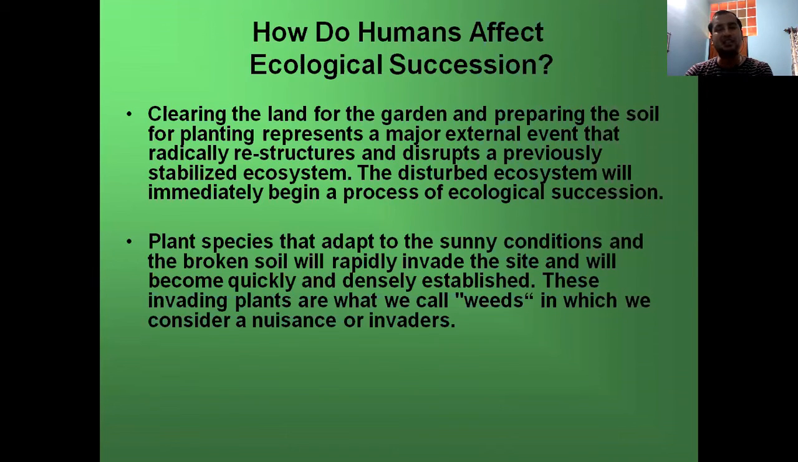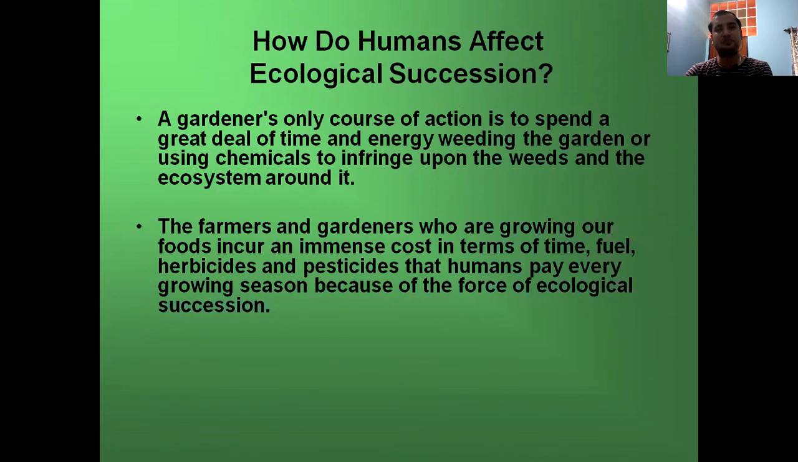We are clearing our land for gardens and preparing the soil for planting. This represents a major external event that gradually restructures and disrupts the previously stabilized ecosystem. So what we do is, whichever crop or plants we like or which are economically important, we start preserving or protecting those plants, and we are destroying the bushes, which are also a part of the ecosystem.